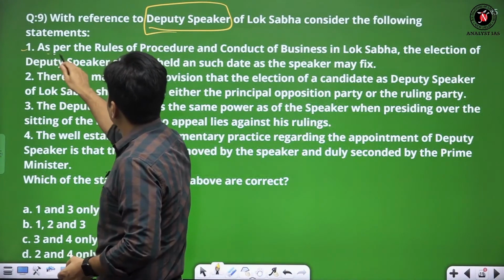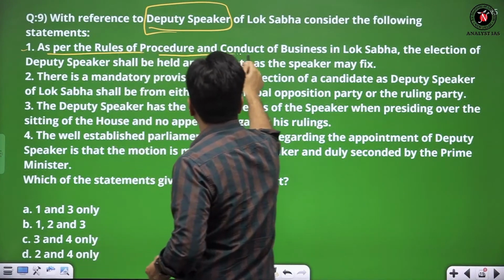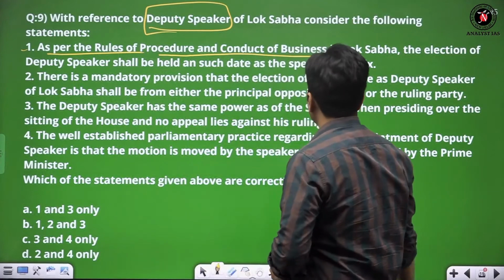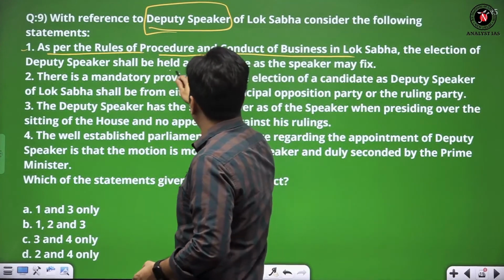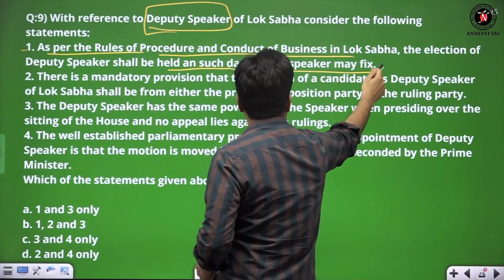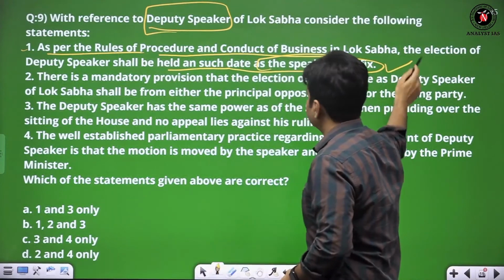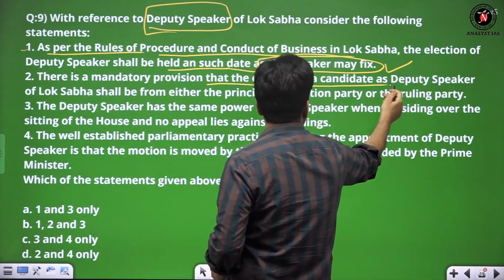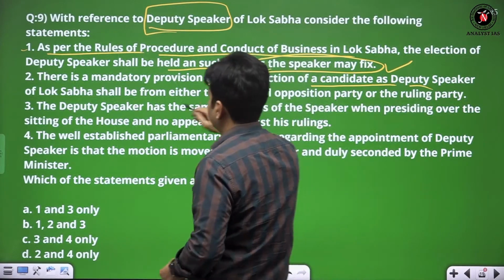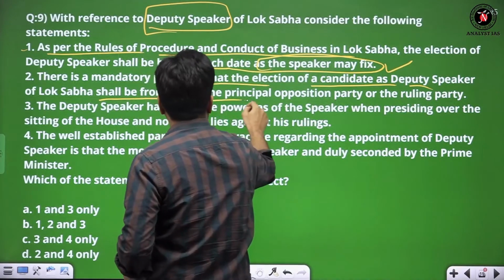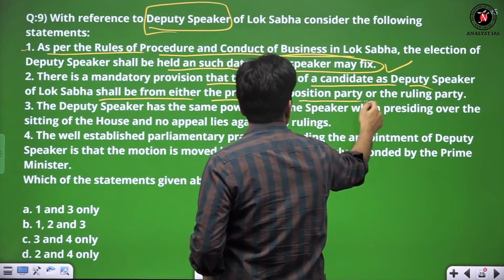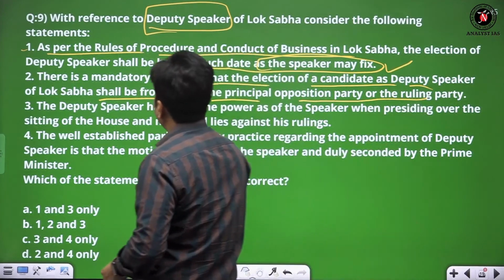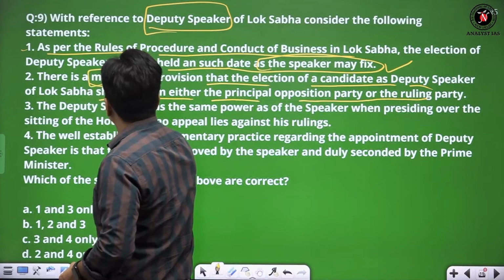Statement number 1. As per rules of procedure and conduct of business in Lok Sabha, the election of deputy speaker shall be held on such a date as the speaker may fix. This is correct. There is a mandatory provision that the election of a candidate as deputy speaker of Lok Sabha shall be from either the principal opposition party or the ruling party. This is a mandatory provision. It is not correct.